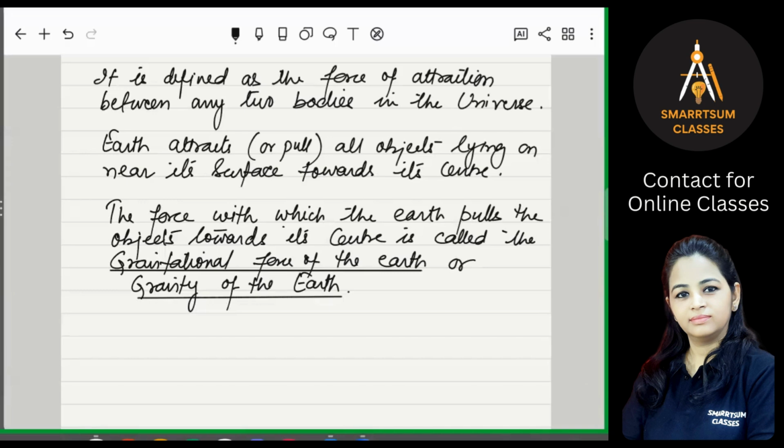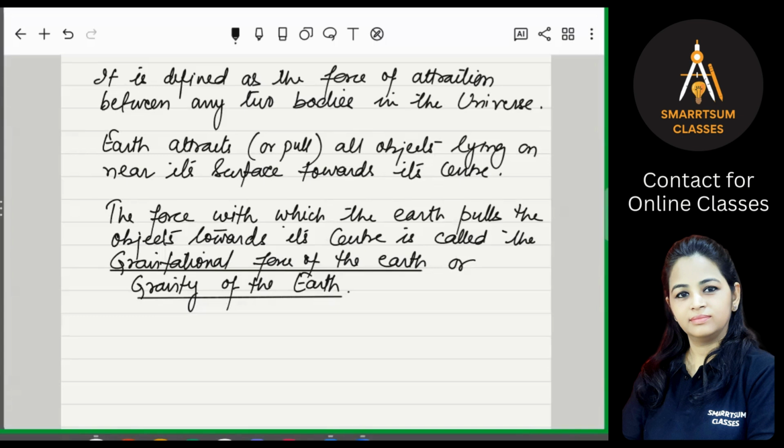Every two objects in this universe are actually attracting each other. If we talk about Earth and the object lying on or near the surface of the Earth, since Earth is a big body having a huge mass, its gravitational force is too much in comparison to the other objects. That is the reason it is attracting each and everything with a force.